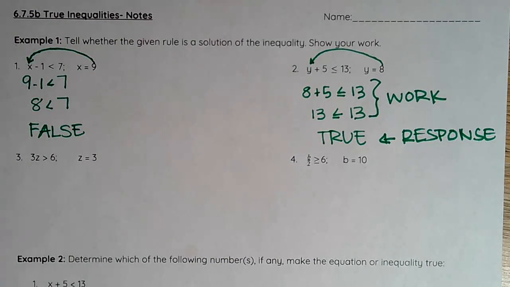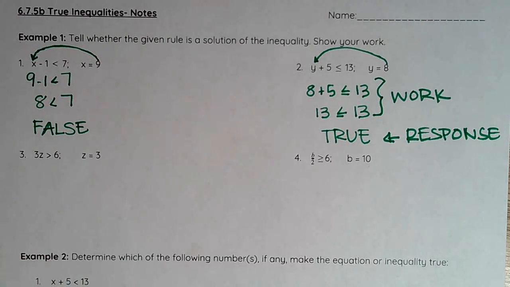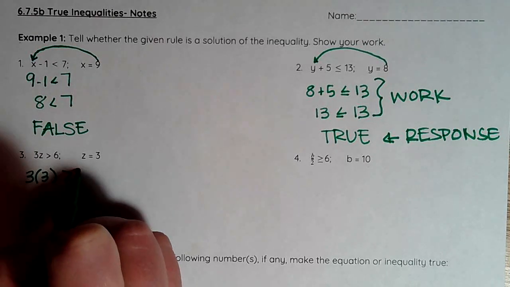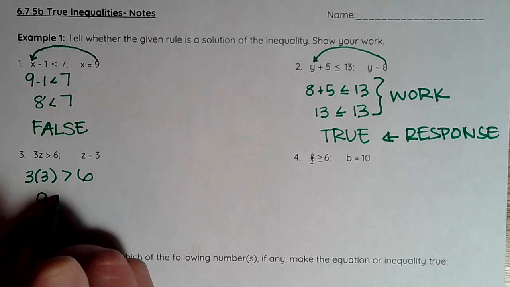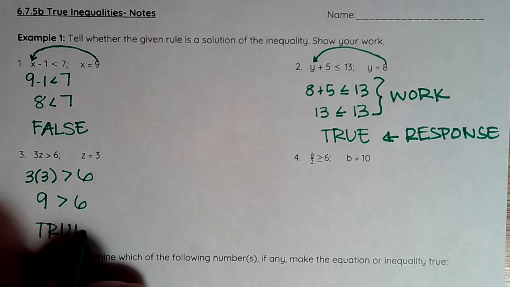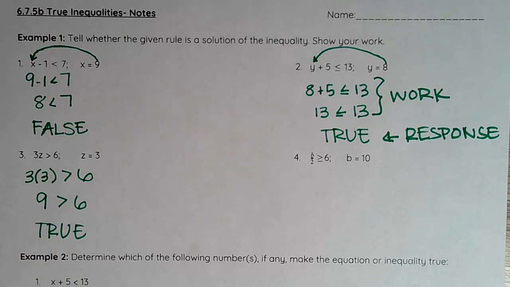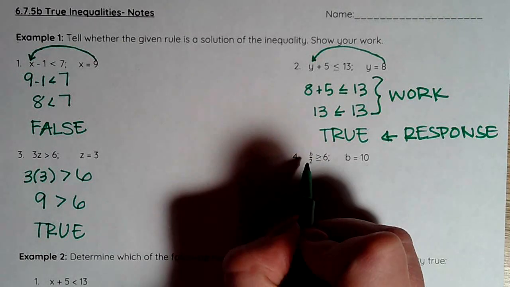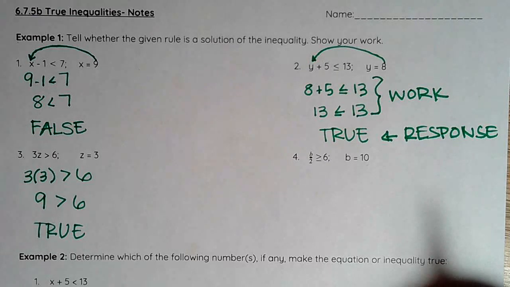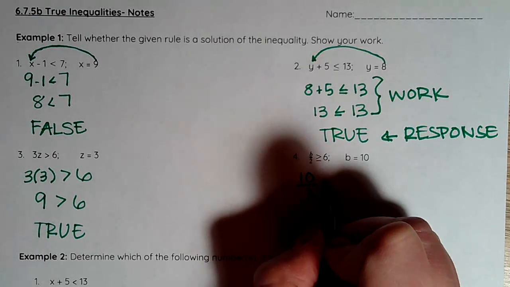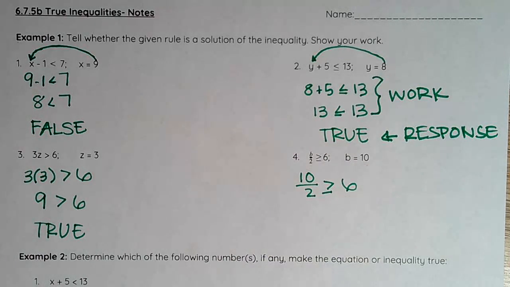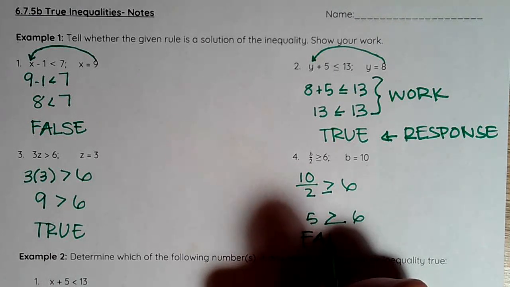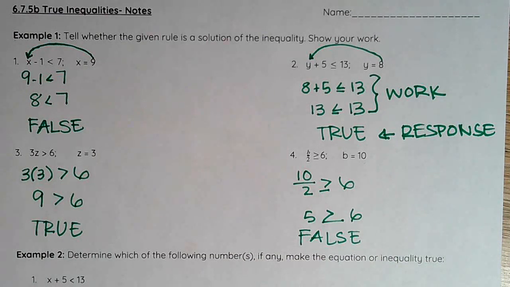All right, two more like this. We've got 3z is greater than 6, so I go ahead and plug in 3, giving me 3 times 3 is greater than 6. 9 is greater than 6. This would be true. 9 is larger than 6. And then lastly, I've got my b. And remember that fraction bar right there, that means to divide. So we rewrite that as 10 divided by 2 is greater than or equal to 6. 10 divided by 2 is 5. And 5 is not greater than or equal to 6. So that would be false.